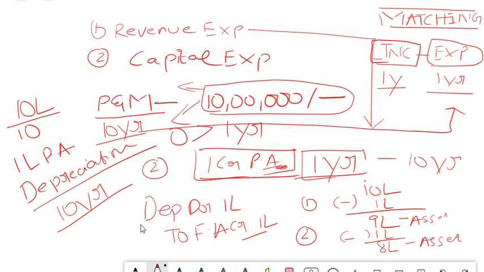Next year again you will pass the same entry. Again in P&L 1 lakh will be shown as expense and your asset balance will be decreased by another 1 lakh. So this continues for a period of 10 years. After 10 years, this balance in your asset debit side will become 0 because every year you are reducing 1 lakh, 1 lakh, 1 lakh. That means the asset has been completely used.